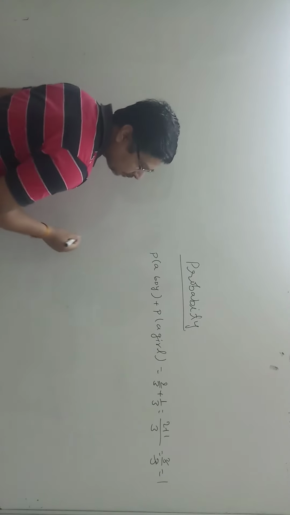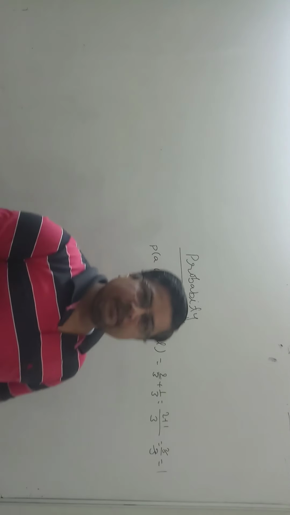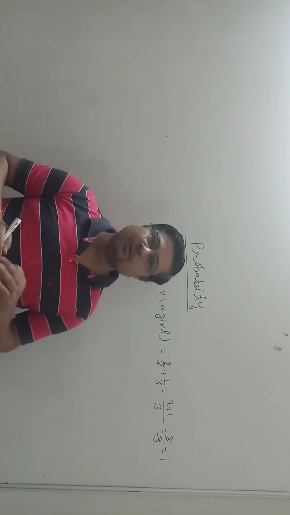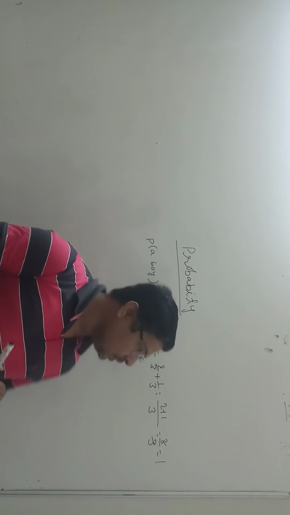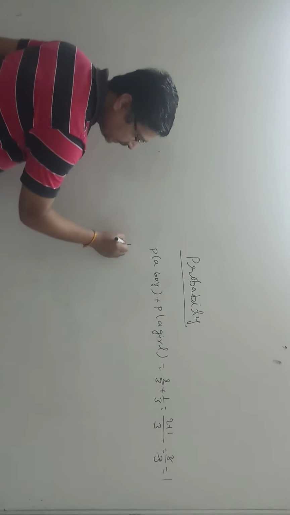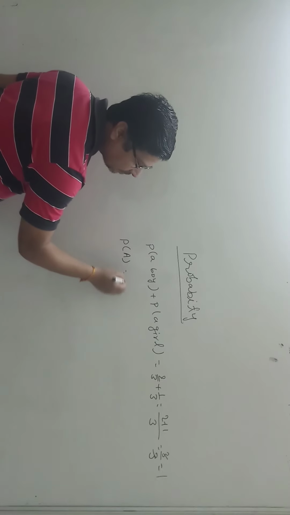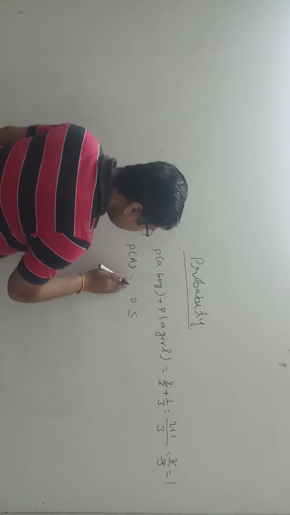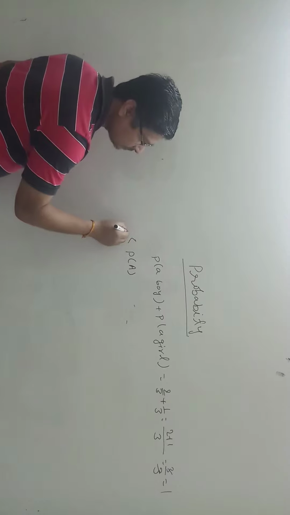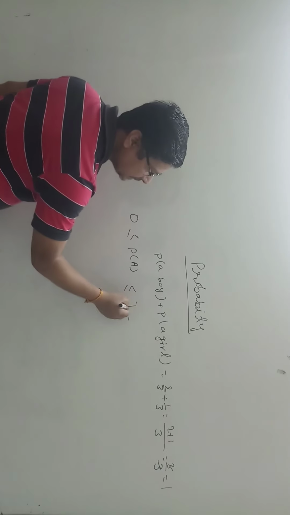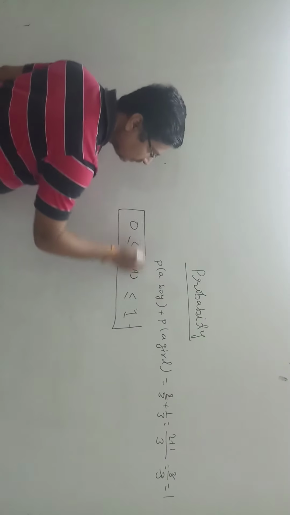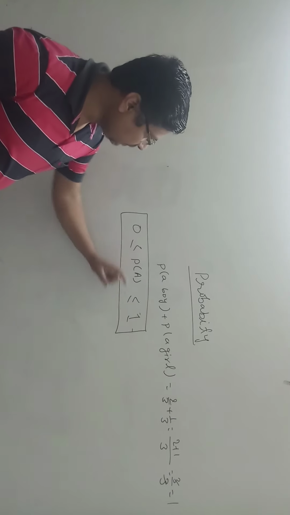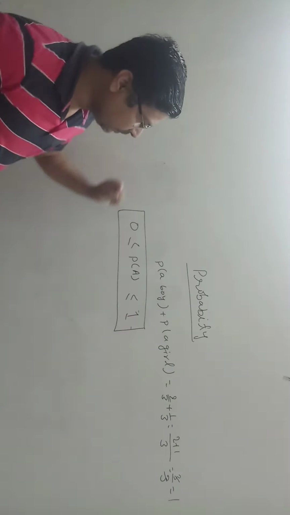It means that the probability of an event cannot be more than 1, and it will also not be negative in any case. So the probability of an event lies between 0 and 1. This is the range of probability. It cannot be more than 1 and cannot be less than 0.